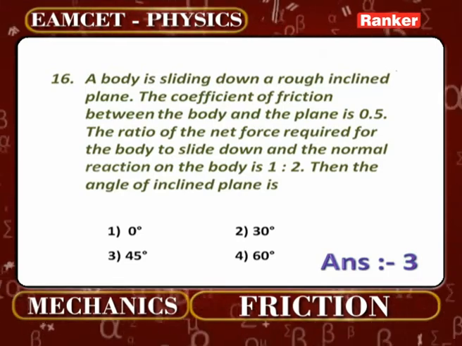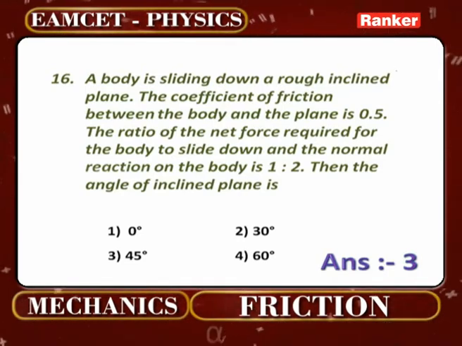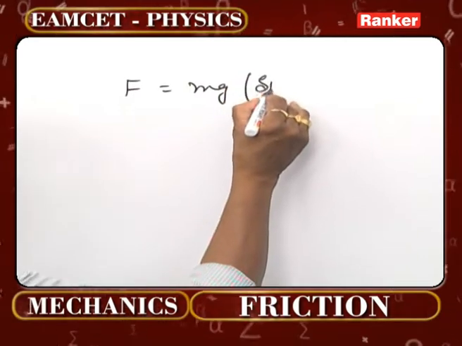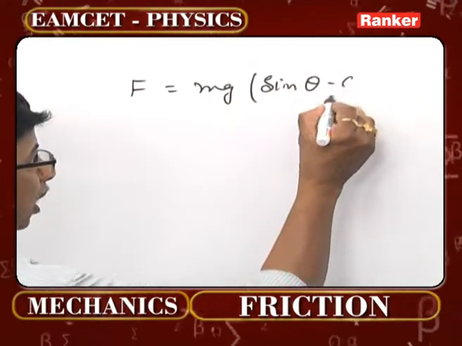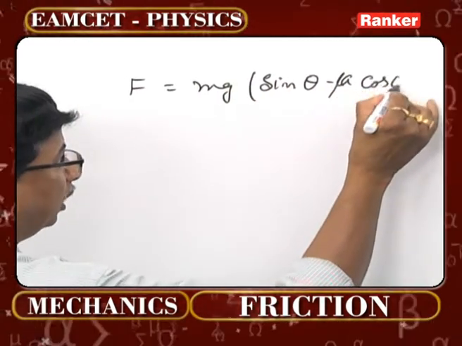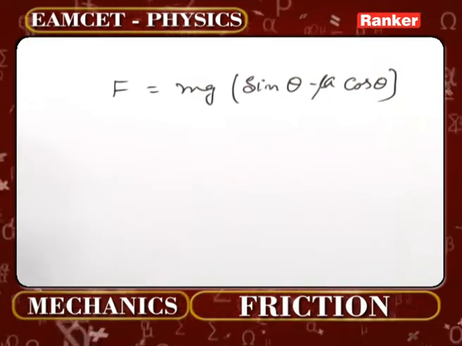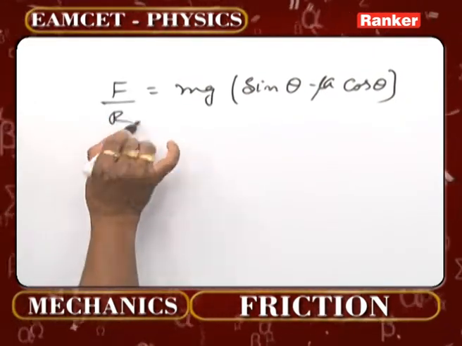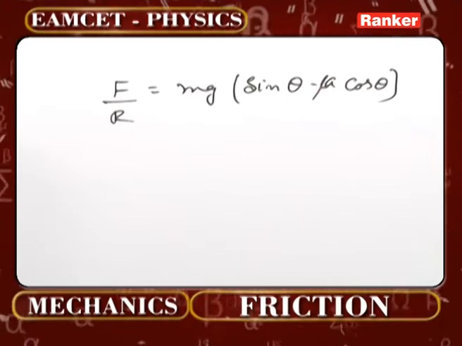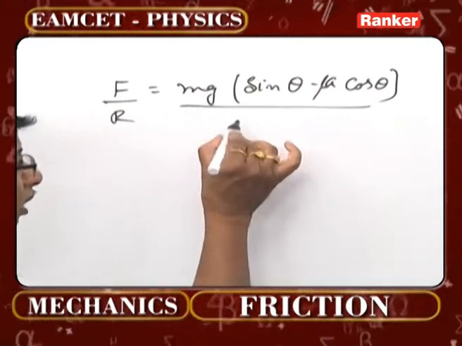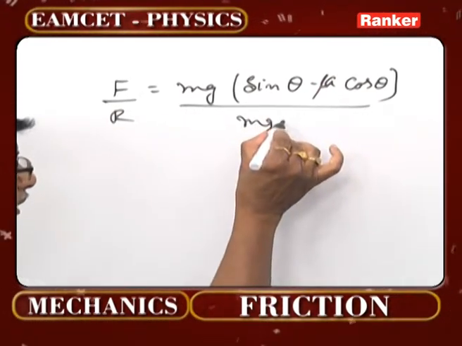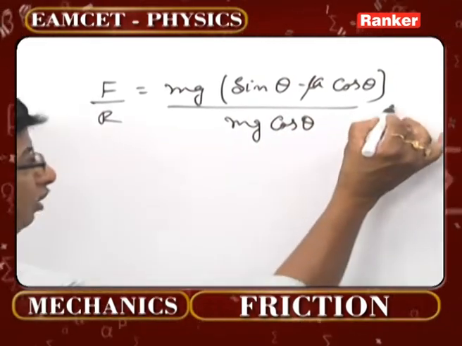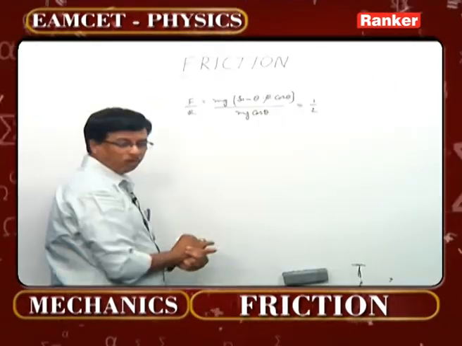Here the question is 1:2 is the ratio of what? Net force required for the body to slide down. What is the net force required for the body to slide down? mg into sin theta minus mu cos theta. That is the net force required for the body to slide down on an inclined plane. That is divided by normal reaction. What is the normal reaction here? It is nothing other than mg cos theta on an inclined plane. That ratio is given as 1:2.